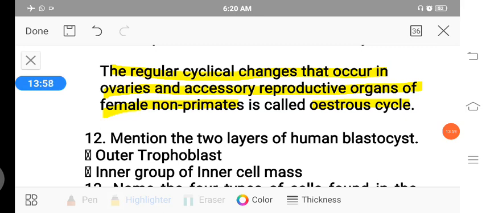So this is a major difference between the estrous cycle and the menstrual cycle. There is one more difference: in the menstrual cycle bleeding occurs during the phases, but in the estrous cycle bleeding does not occur.